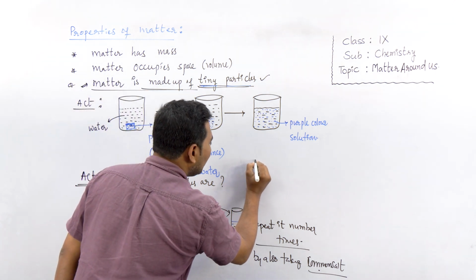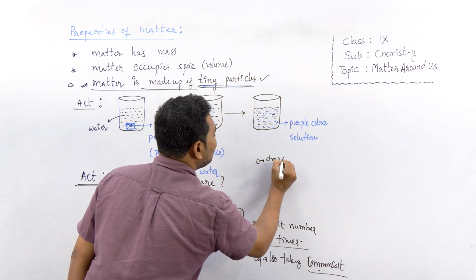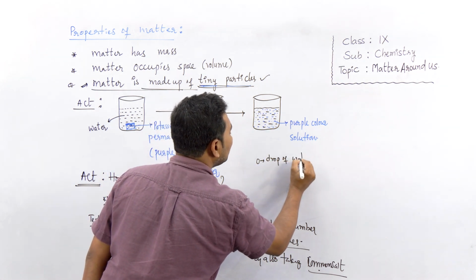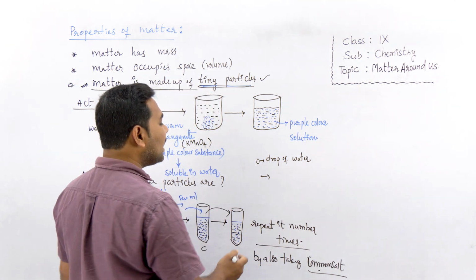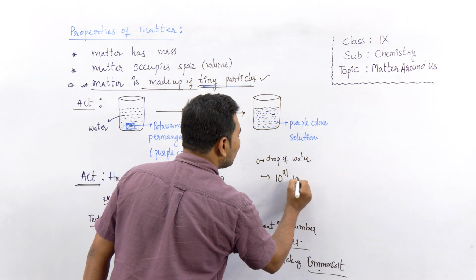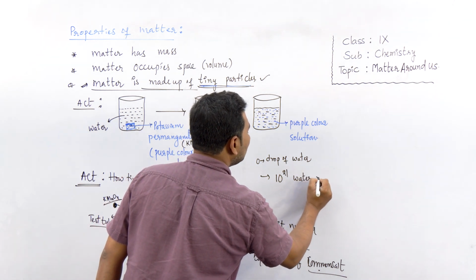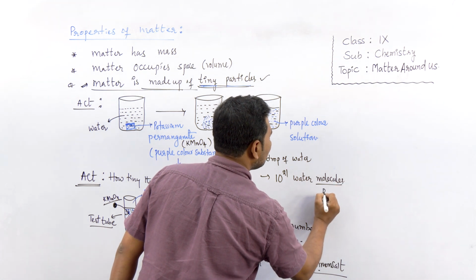You see how tiny. This is a single drop of water I am taking. A single drop of water contains nearly 10 to the power 21 water molecules. Each molecule is considered as a particle here.